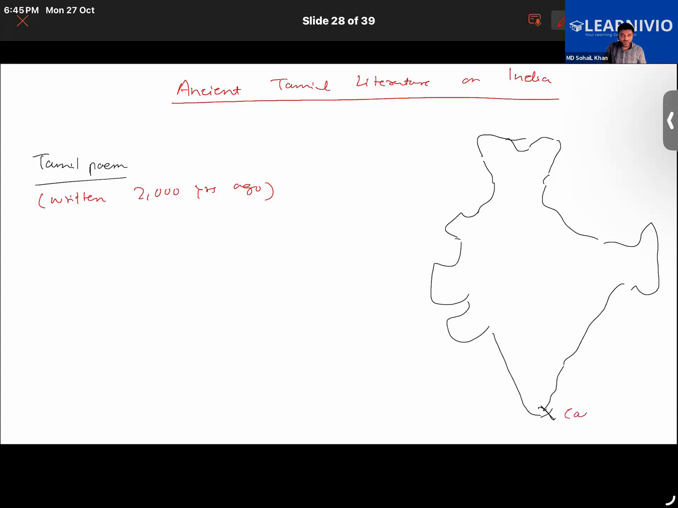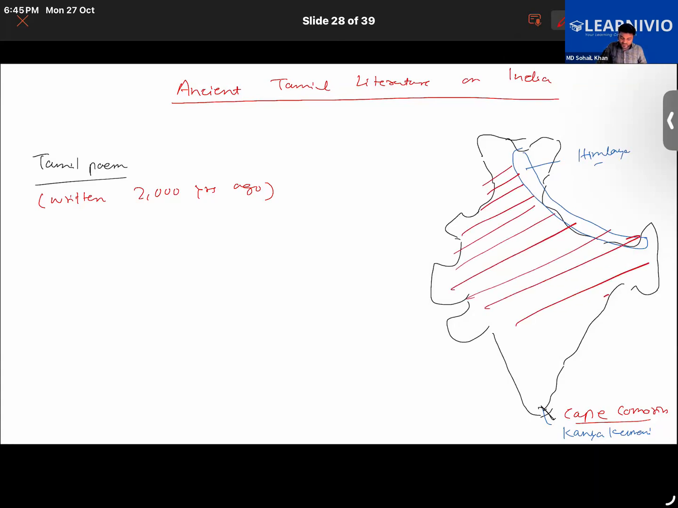Earlier, it was called Cape Comorin. Nowadays, we know it by the name of Kanyakumari. Have you heard about Kanyakumari? So the land is stretching from the Cape Comorin, that is Kanyakumari, to the Himalayas over here. Right now, this is where the Himalayas were. That much was described as India. The land between this is called India.